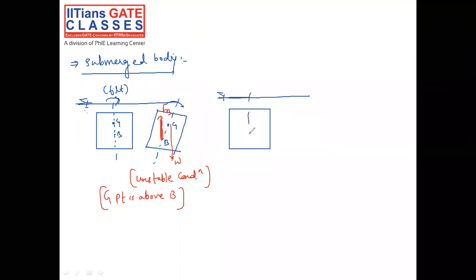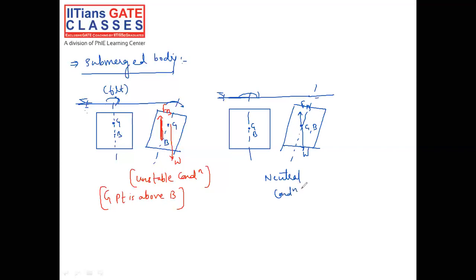Now we have given some tilt. The shape of the body, or whatever the shape of the volume of the liquid which is displaced, will not change. So what will happen in this particular situation? Let us assume point G and point B are at the same point. The buoyancy force as well as the weight of the body will pass through the same line. So this is called the neutral condition. The coincidence of point B and G will provide the neutral condition.